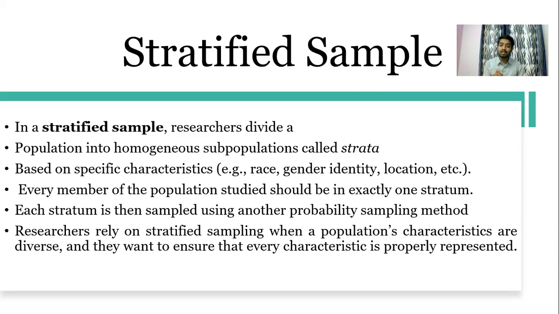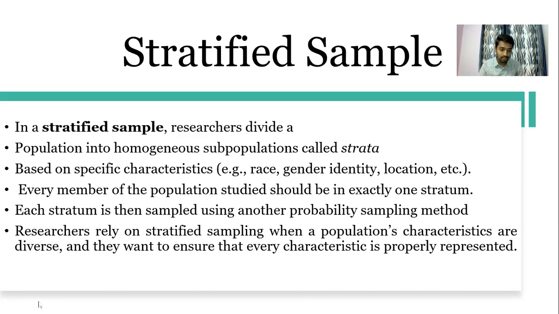So every member of the population should be studied under exactly one stratum. A stratum here is a subgroup. Stratum is the term used to represent a subgroup in a stratified sample. So each stratum, or each subgroup, has to be sampled.